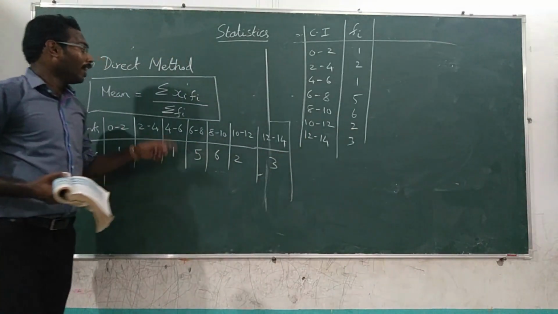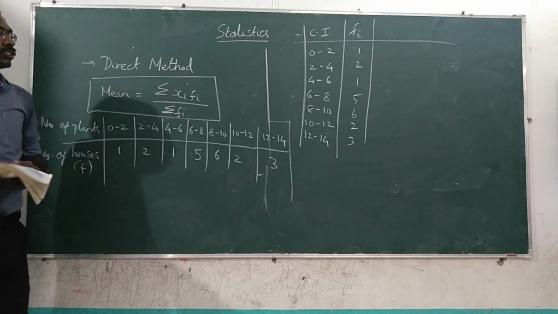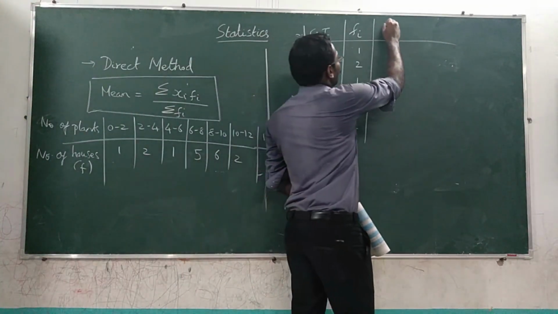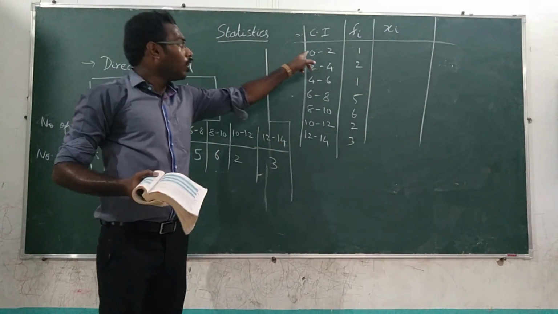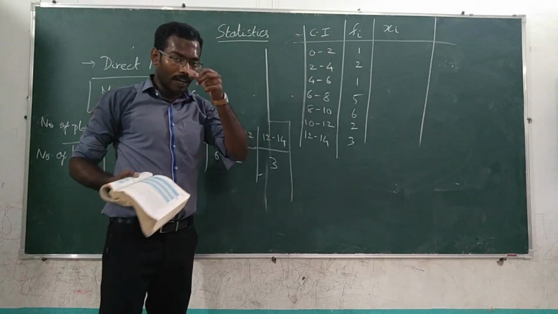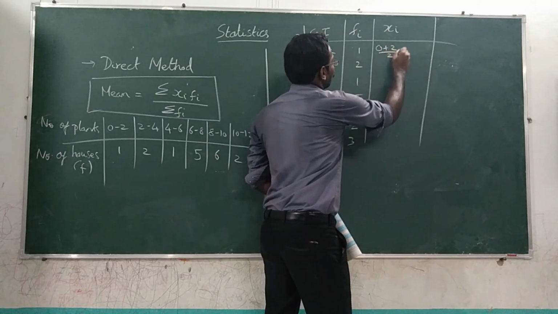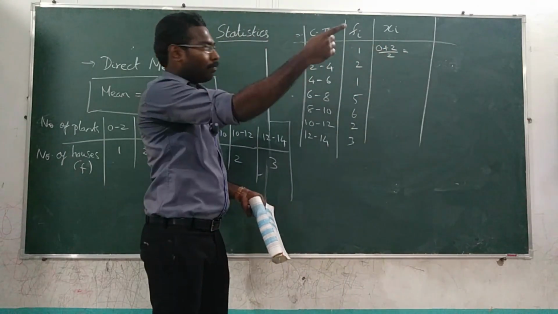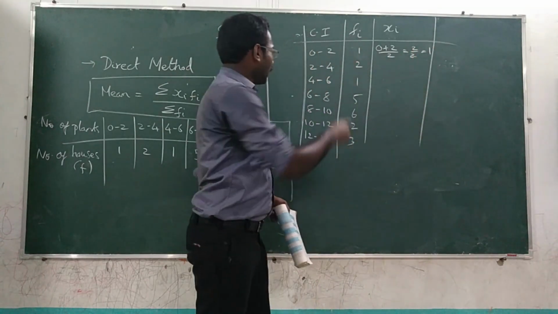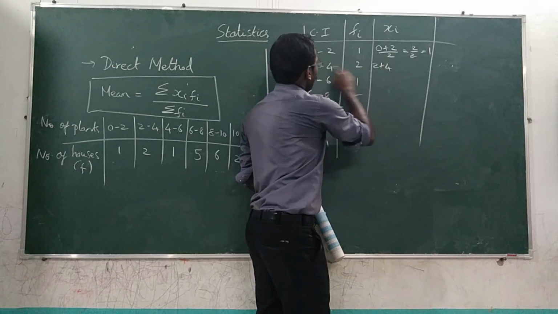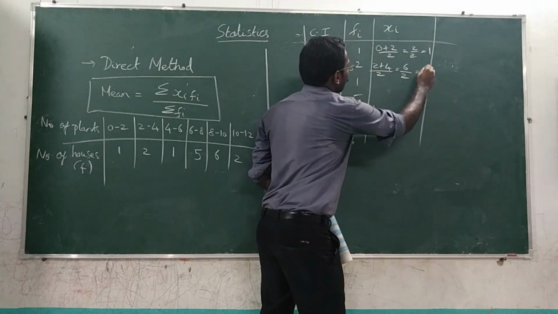Next what you have to find? You have to find the xi value. So xi is nothing but the class mark. How will you find the class mark? Class mark is lower limit plus upper limit divided by 2. That is 0 plus 2 divided by 2, the average of lower limit and upper limit. That is 2 by 2 equal to 1. Then 2 plus 4 divided by 2 is equal to 6 by 2 is equal to 3.